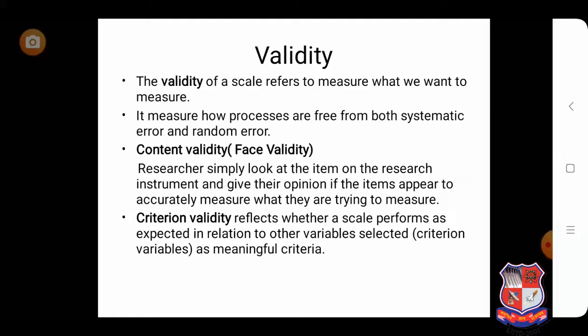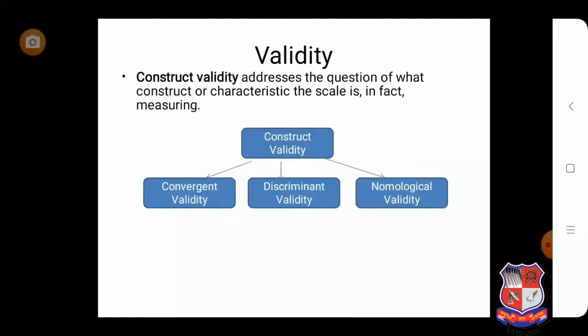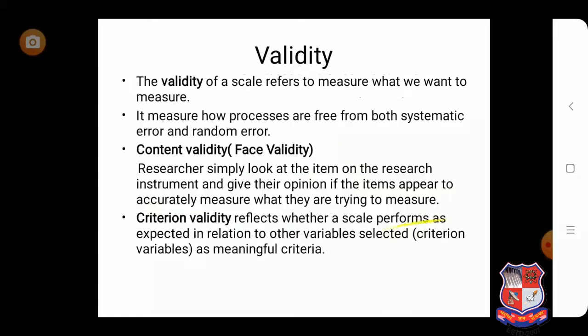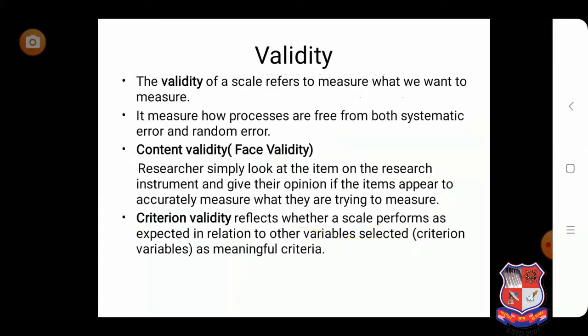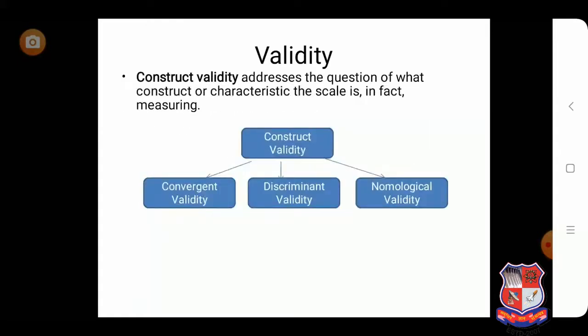If we talk about validity, basically there are three types of validity. Content validity is there, criterion validity is there, and construct validity is there. So basically three types of validity are there: content, criterion, and construct.